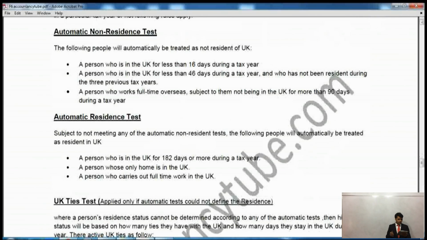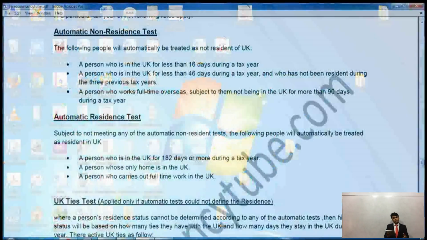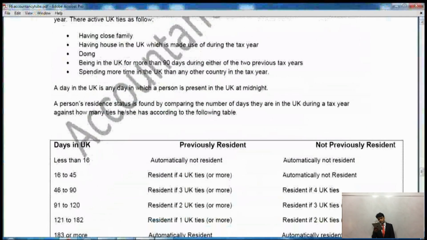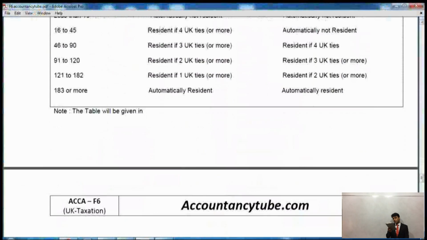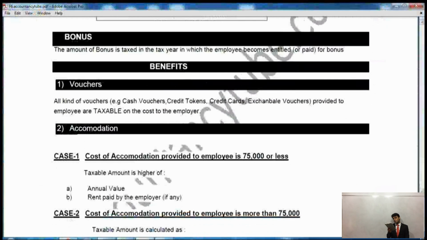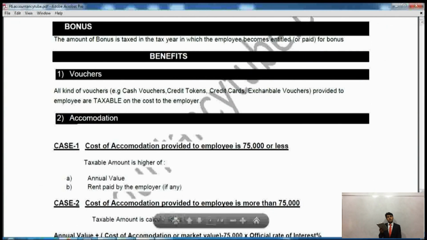After that it says bonus. Now bonus will be taxed in the year in which you receive it. It says here the amount of bonus is taxed in the tax year in which the employee becomes entitled or is paid for it. Entitled or paid for bonus. So regardless of receiving, you will be taxed when the employee becomes entitled to this.